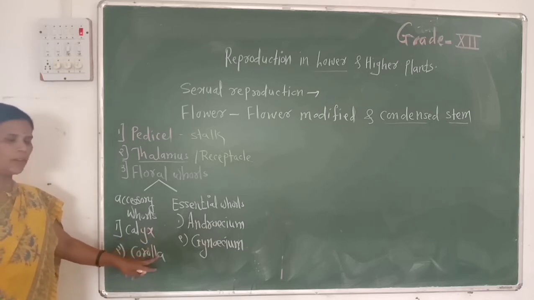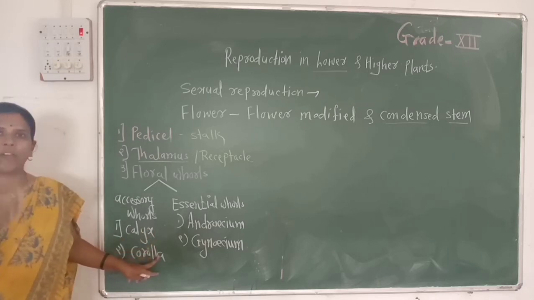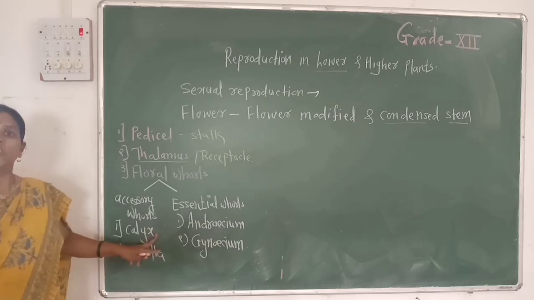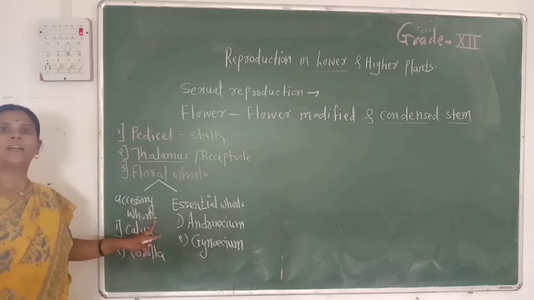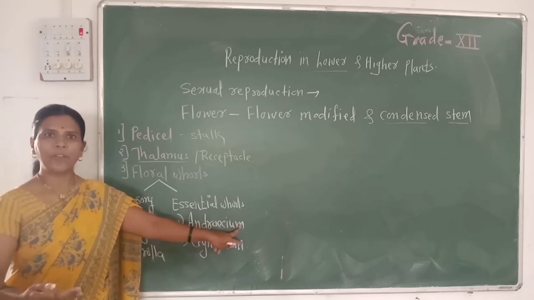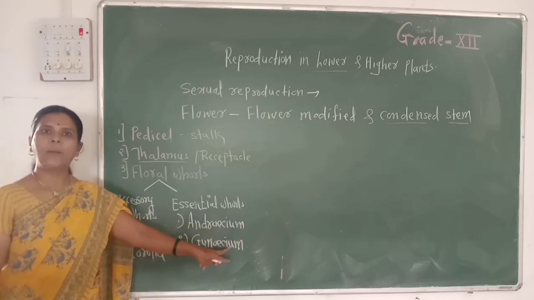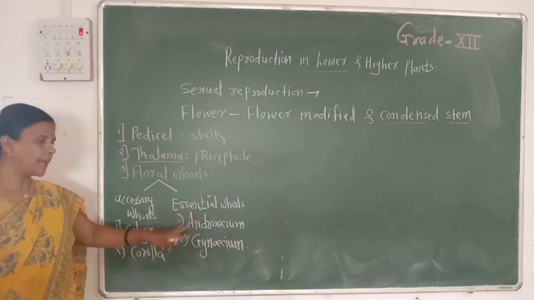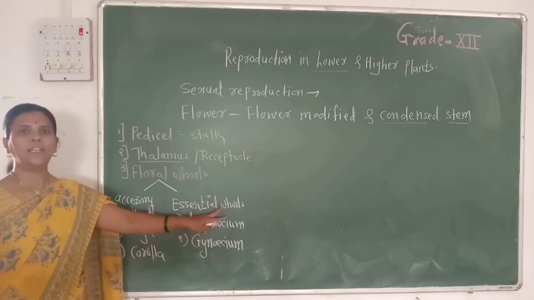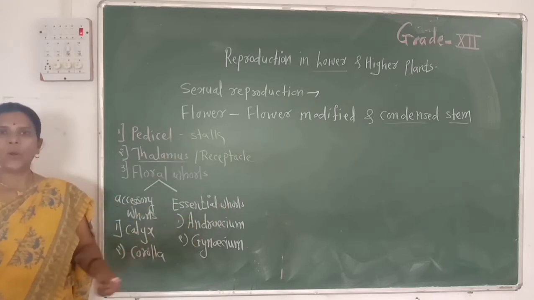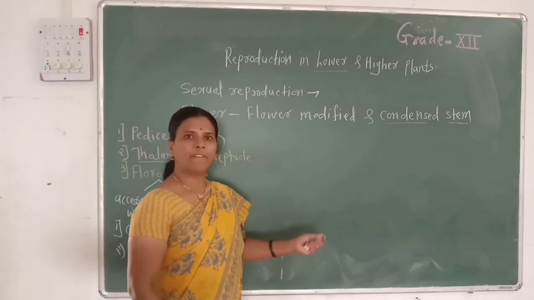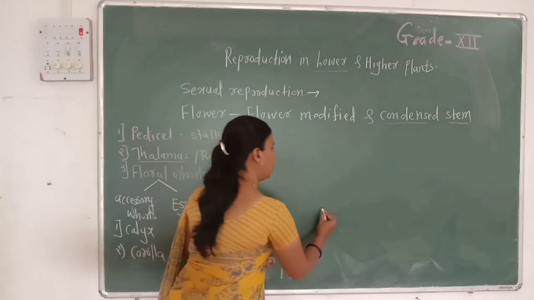Thus, calyx and corolla are not directly involved in the process of reproduction, but they are helpful for sexual reproduction, so they are called the accessory whorls. While androecium, the male reproductive whorl, and gynoecium, the female reproductive whorl, directly involve in the process of sexual reproduction, so they are called the essential whorls. So now we draw the diagram of a typical flower and study its different parts.